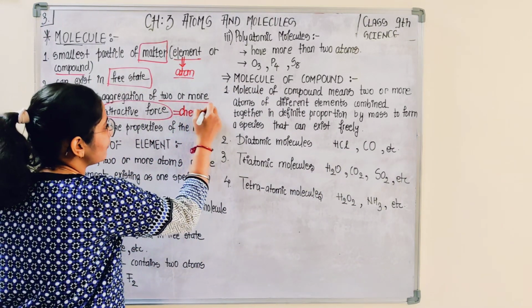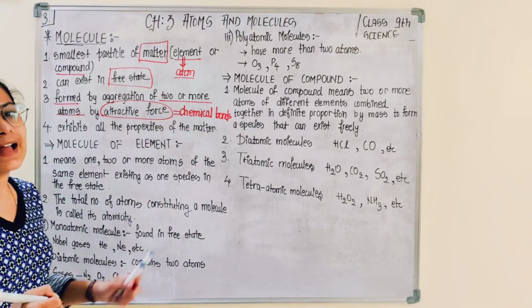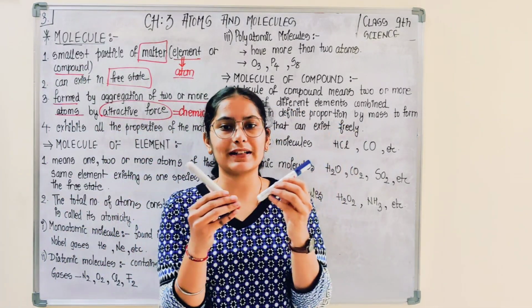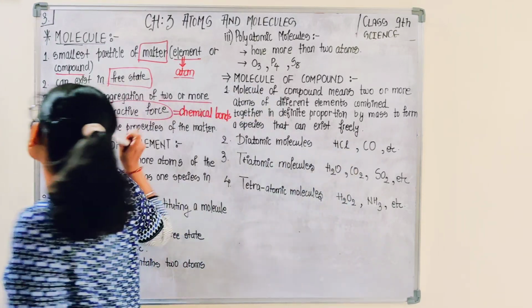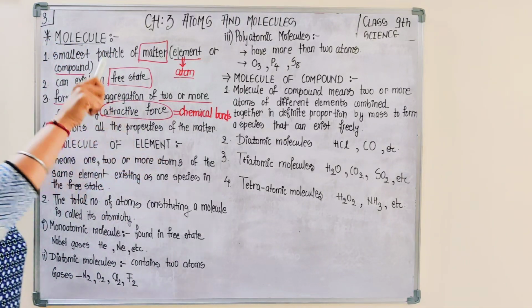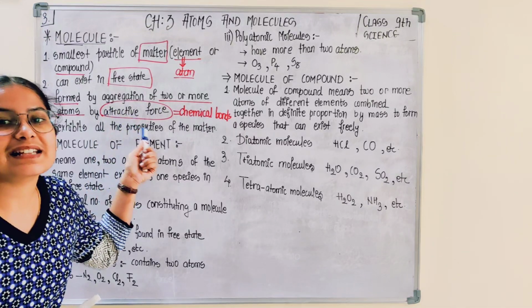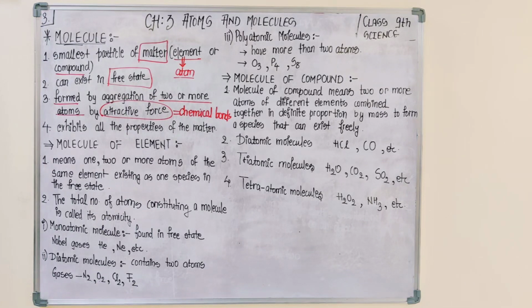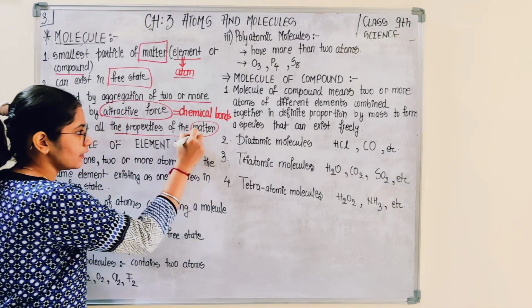So there are chemical bonds formed between different atoms, and this chemical bond formed between different atoms leads to the aggregation of atoms, the collection of atoms, and this collection of atoms is referred to as molecules. So molecule is formed by aggregation of 2 or more atoms by attractive force, and this attractive force is referred to as what? This attractive force is referred to as chemical bond. Now these molecules exhibit all the properties of matter.